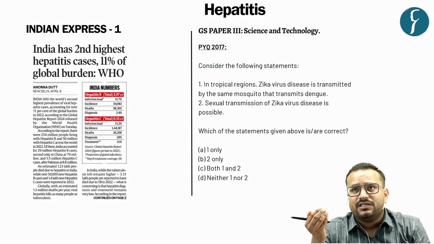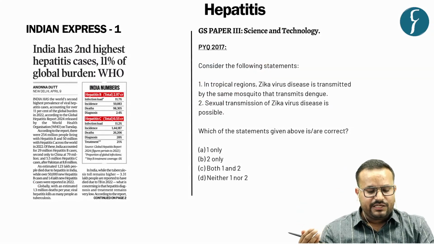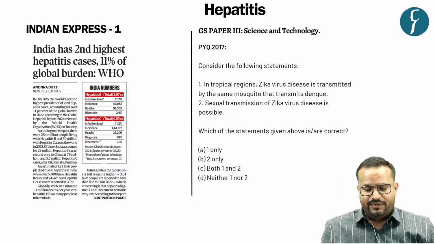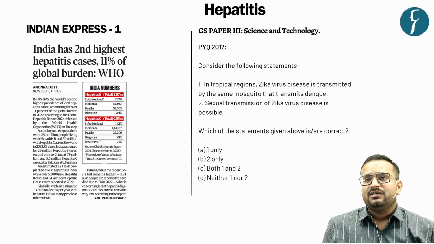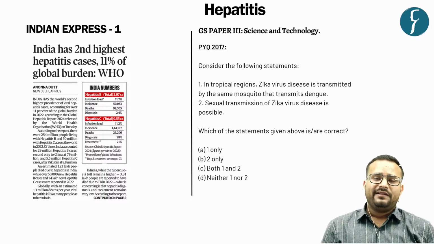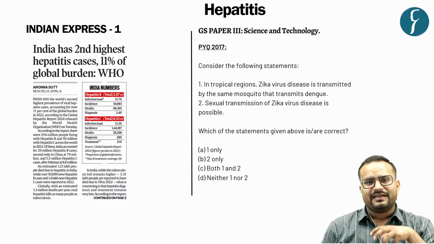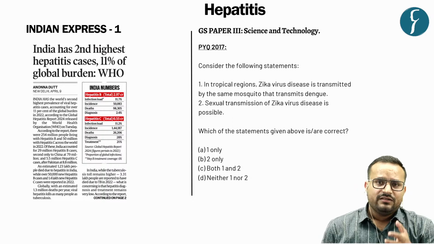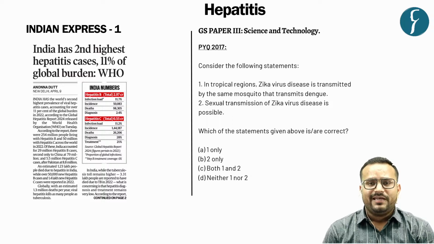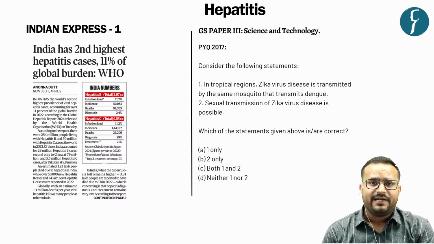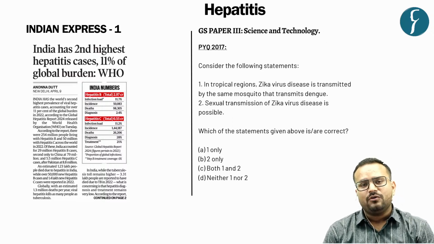Now let's go to the next topic. The next topic is in the context of a report that has appeared in the Indian Express on the very first page, which is a report by WHO titled Global Hepatitis Report, and it says that currently India ranks second in terms of hepatitis cases, whereby in terms of hepatitis B it is just second to China, and in terms of hepatitis C it is just second to Pakistan.